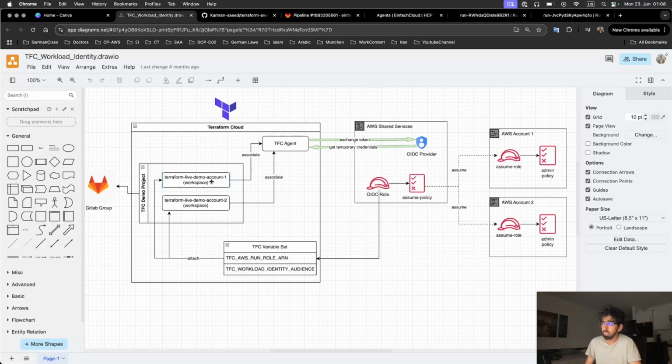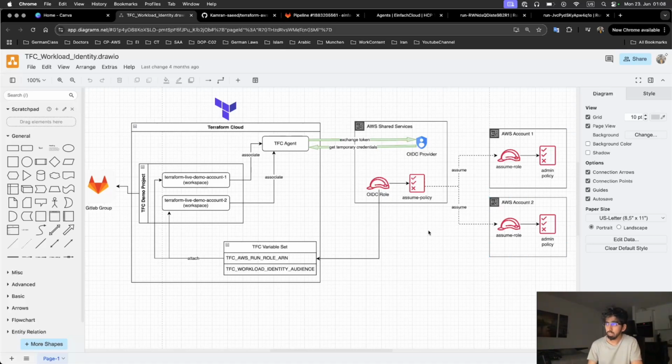Then you just have to create this setup and create a number of workspaces as per your accounts, and with a single repository you can deploy your resources via these Terraform Cloud workspaces into multiple AWS accounts.